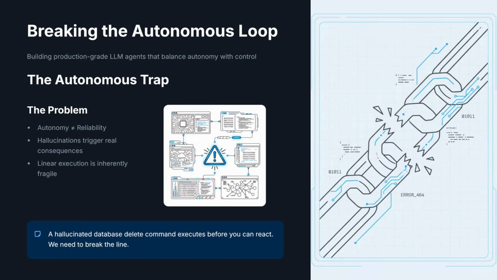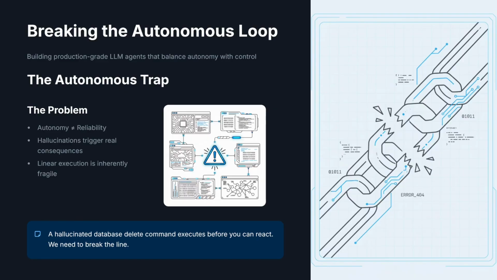We are obsessed with autonomy. The dream is an agent that takes a vague instruction, figures it out, and executes the job while you sleep. But here is the reality check. In a sandbox, an agent that hallucinates is funny. In production, it's a liability.